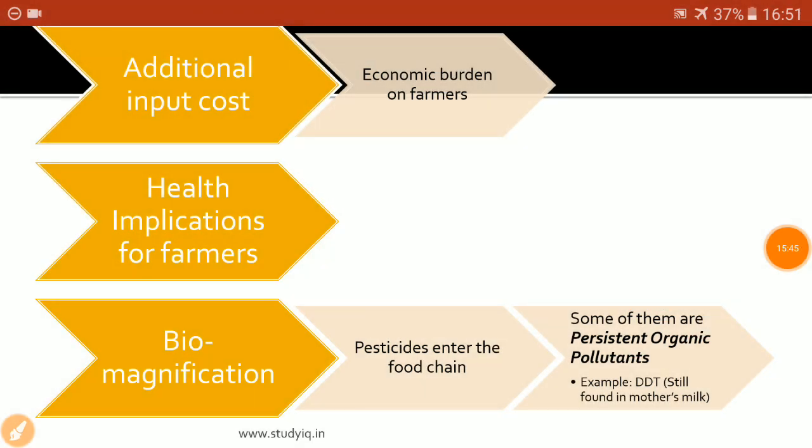So we can get an idea from this particular example of how long the persistence, how long the life of a particular chemical can be, that even though its use was forbidden 3 decades ago, now also it is persisting inside the human body. It has not been broken down into simpler substances and it is still impacting the health. So this is the level of implication that we have by the use of these chemical pesticides and insecticides.